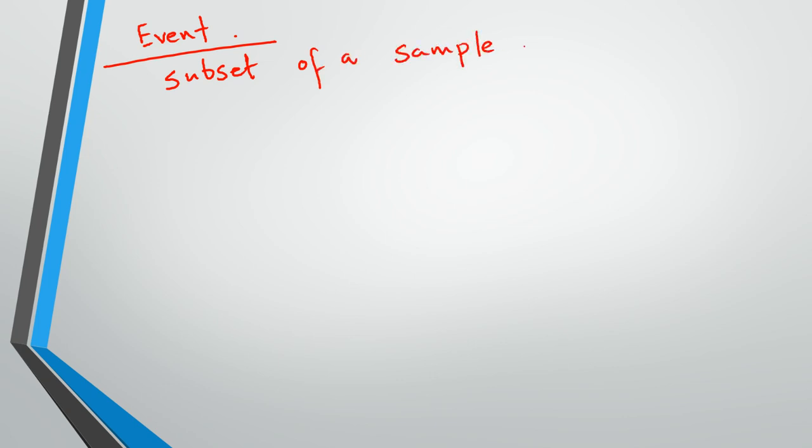Right now we know what is a random experiment, what are outcomes, and what is sample space. Now we will go to what is an event. An event is a subset of a sample space. So an event is a subset of a sample space.